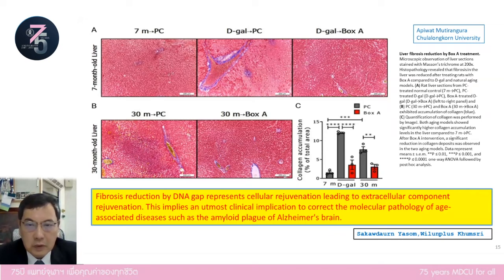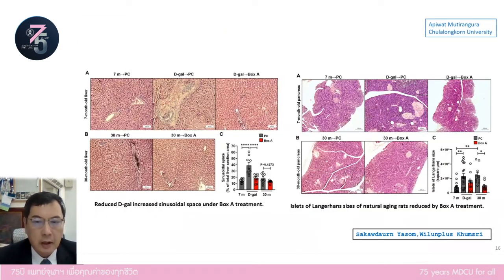We thought that fibrosis causes stasis, but actually after we rejuvenate cells, we are also able to rejuvenate extracellular components. This has an immense clinical implication: for example, we should be able to reduce amyloid in Alzheimer's brains. This also shows the change in histology structure of rat after rejuvenation.